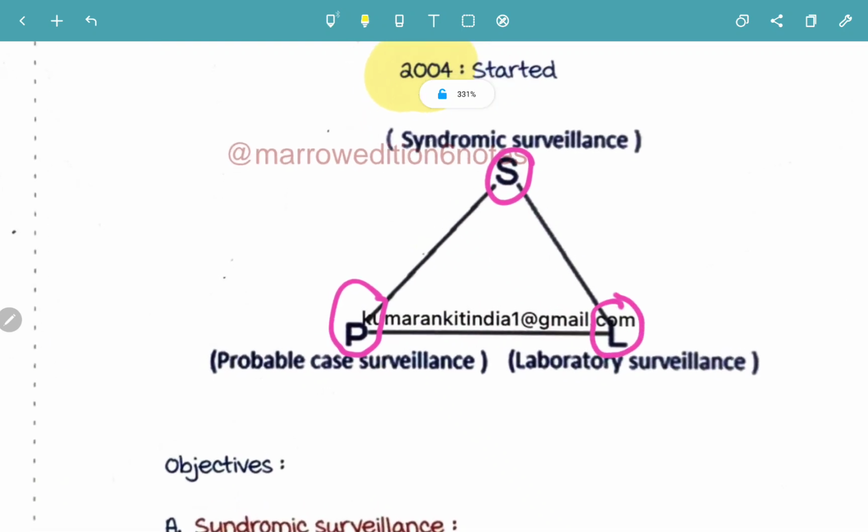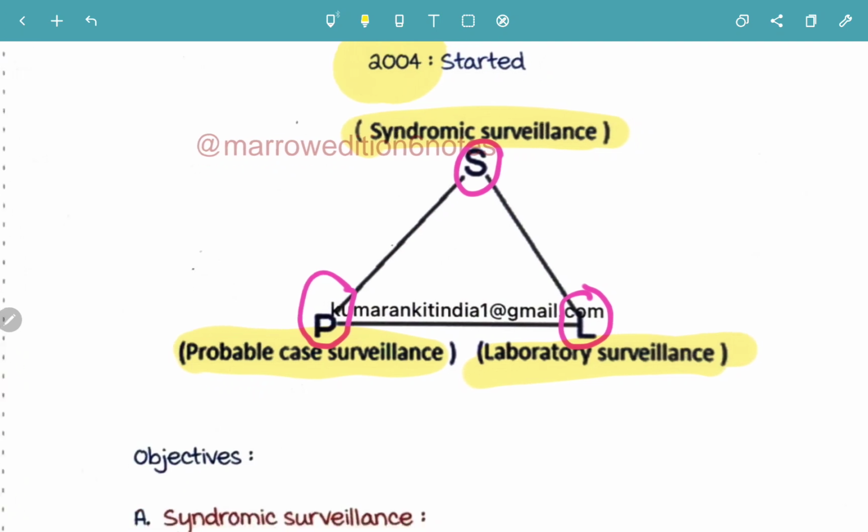So S stands for syndromic surveillance, P stands for probable case surveillance, and L stands for laboratory surveillance. So what is IDSP? Integrated Disease Surveillance Project. Which year was it started? 2004. And the mnemonic is SPL. S for syndromic surveillance, P for probable case surveillance and L for laboratory surveillance.